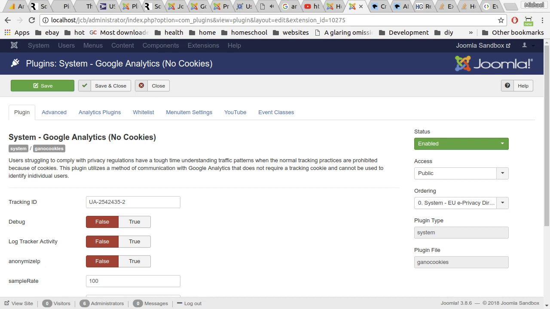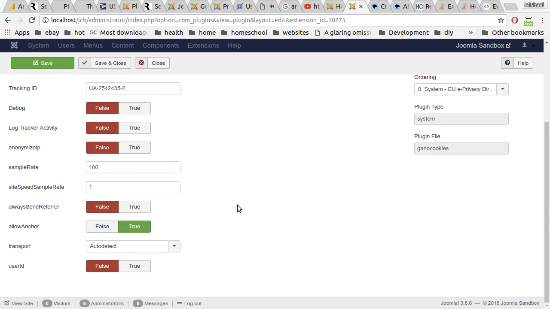Quick update for my plugin system, Google Analytics, no cookies. I had to change the name. The JED administrators told me they wouldn't publish it with the word free in the name, which is funny because this plugin is not free. I've been adding a bunch of features to it, and I want to run through all those right now. It's really pretty sweet. I think you're gonna dig it.